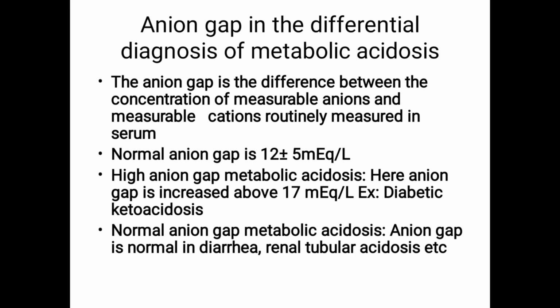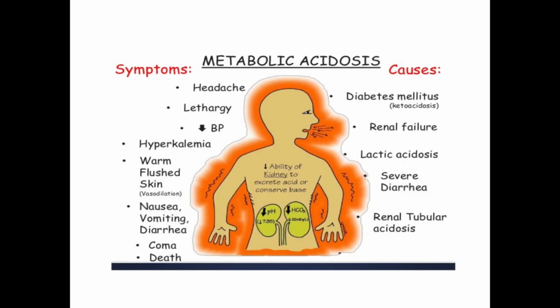Ketoacidosis is a life threatening condition. Then normal anion gap metabolic acidosis, where anion gap is normal, as in diarrhea and renal tubular acidosis. So there are two types of metabolic acidosis: high anion gap and normal anion gap.